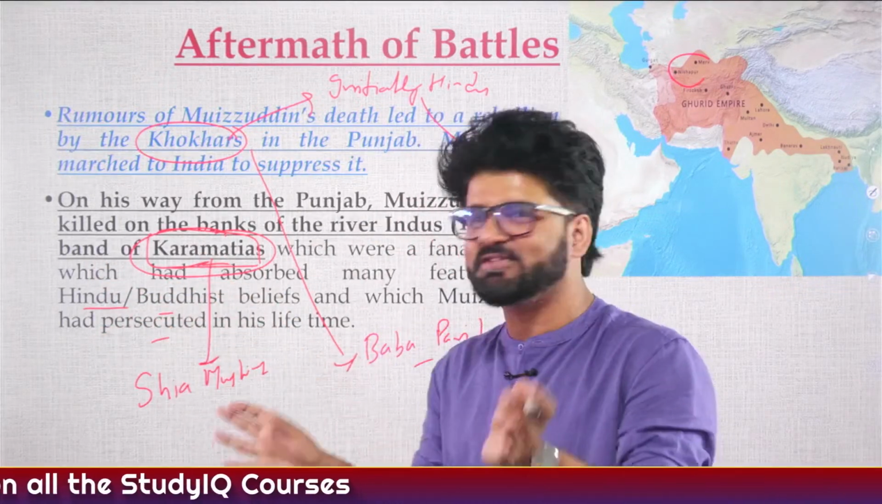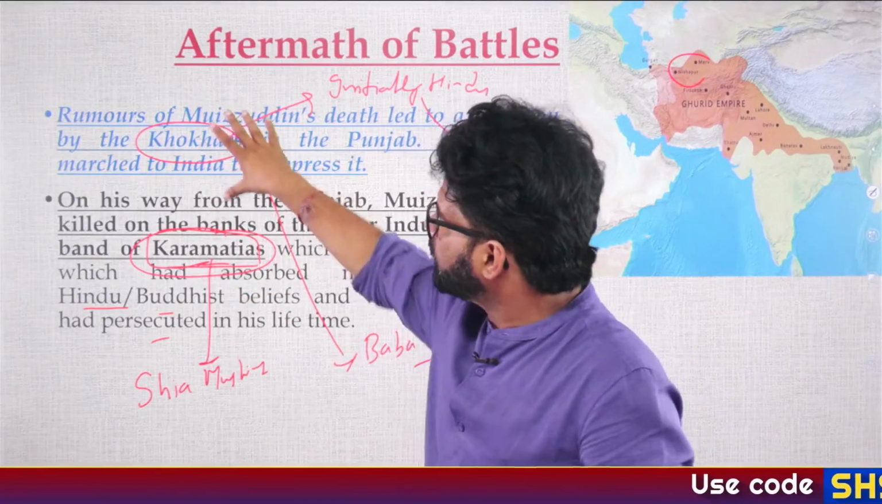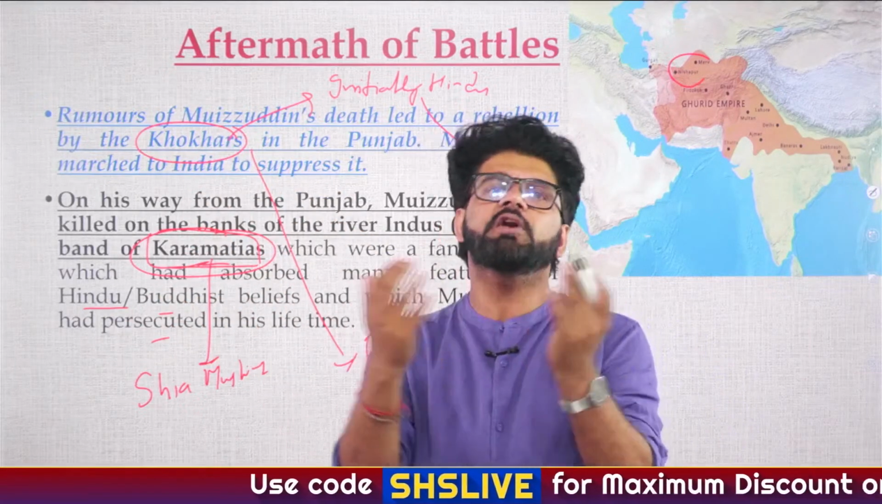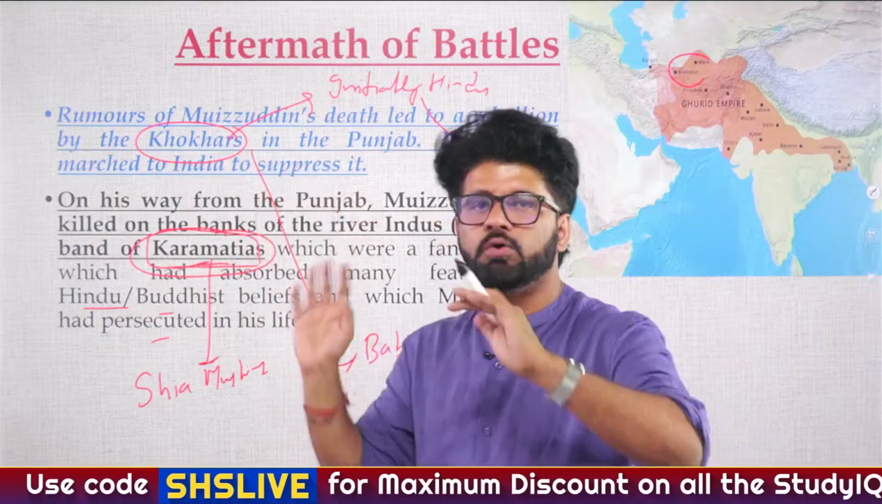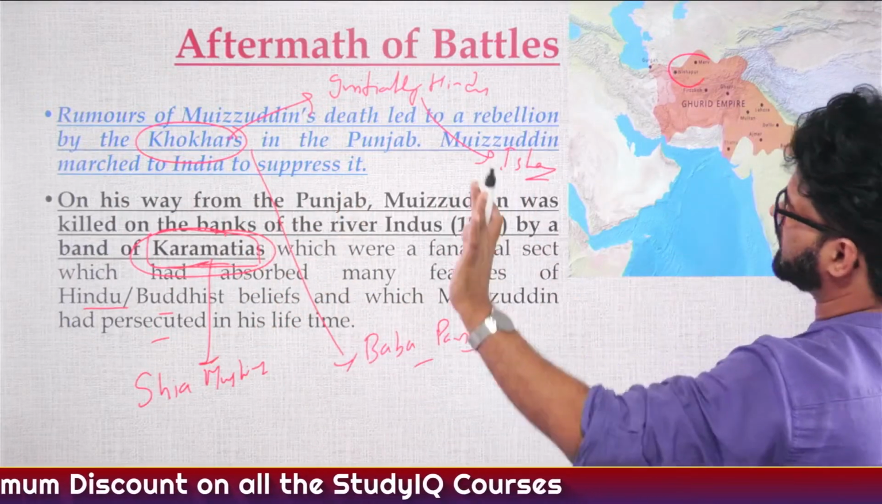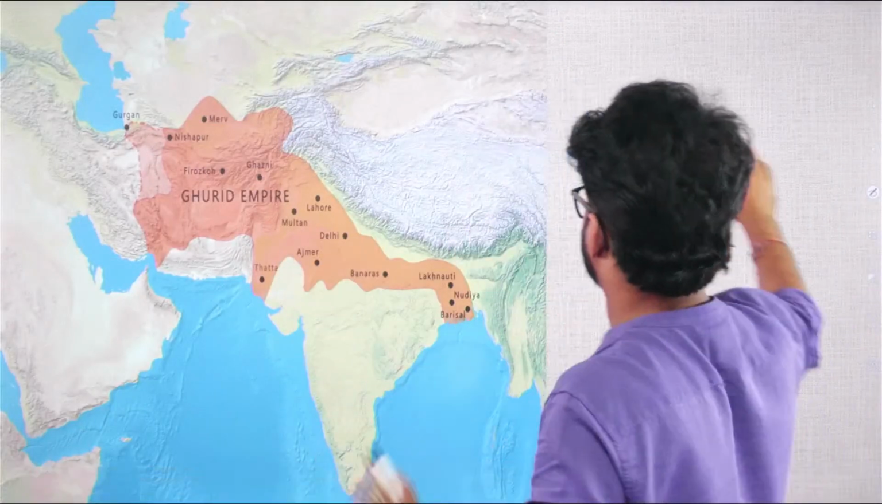Did you understand this whole thing? This is actually fascinating, although sad to a certain extent. So what we have to understand here is who were Karamatiyas, who were Khokhars, and which religion they belonged to, etc. So hopefully these terms are clear to you now. And then Muizuddin died. And from 1206, the Delhi Sultanate will be established. The map is important. Have a look at this map. Keep on looking at this map.